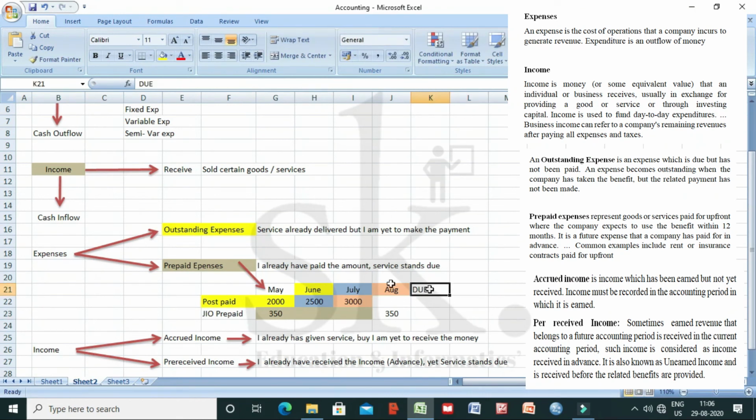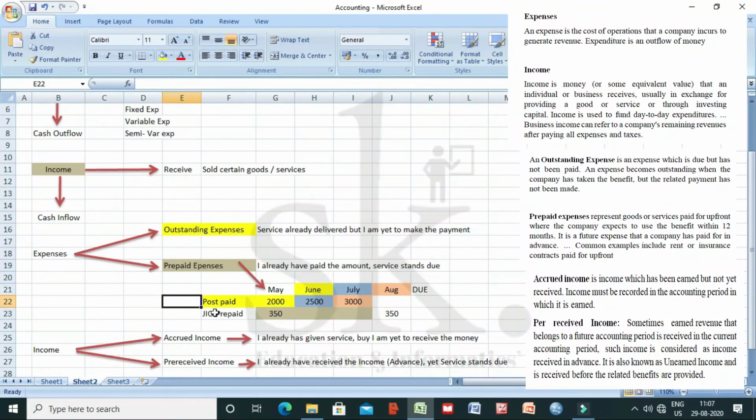On the other side, when we're talking from the point of view of prepaid expense, I already have paid the amount. Like for example, we talked about Jio prepaid. For the month of May, I already have paid 350 rupees for a period of 84 days. Let's consider it to be 3 months. So May, June, July, I already have paid for the next 3 months. So I'm 100% sure I'm going to get service for the next 3 months. So I already have paid the amount and service stands due, which means I'm supposed to get service for the next 3 months. So this is what a prepaid expense means. It's just an example like a prepaid recharge.